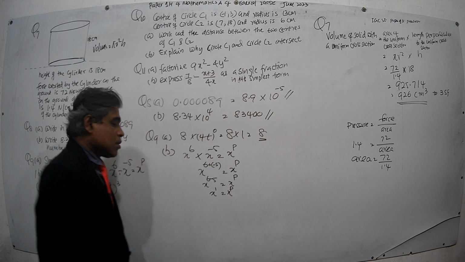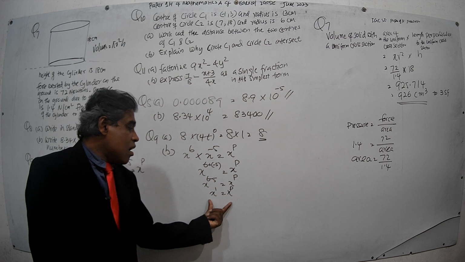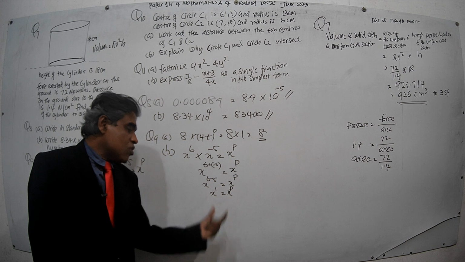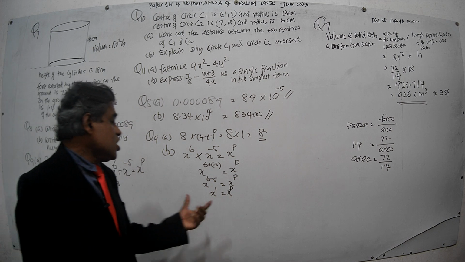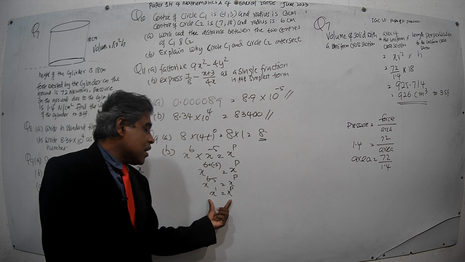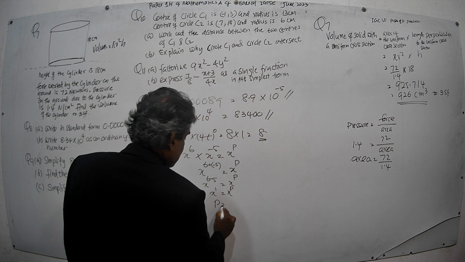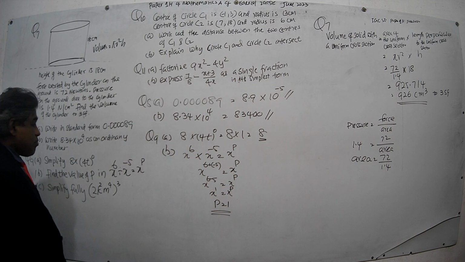Now we have come to the point where we get two equal indicial forms with the same base. If two equal indicial forms have the same base, their powers can be equated. Then 1 equals p, p equals 1. Okay. Now next one, simplify fully.